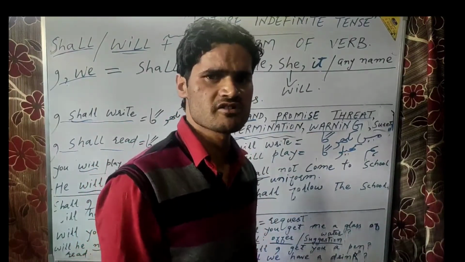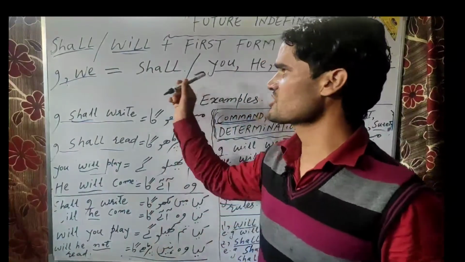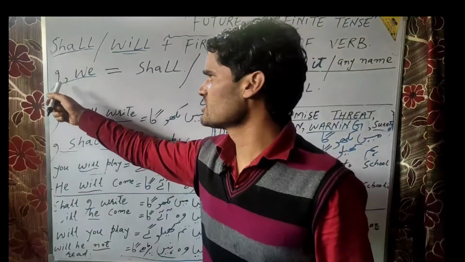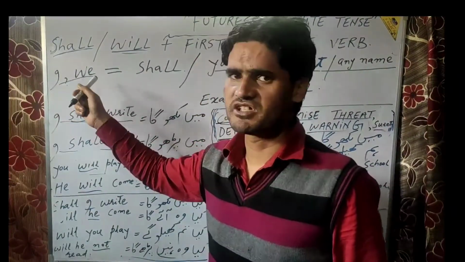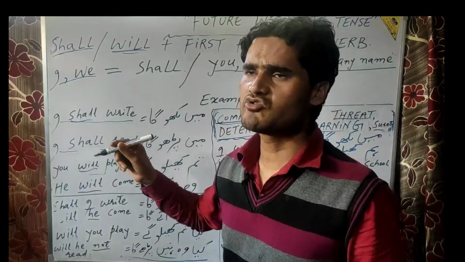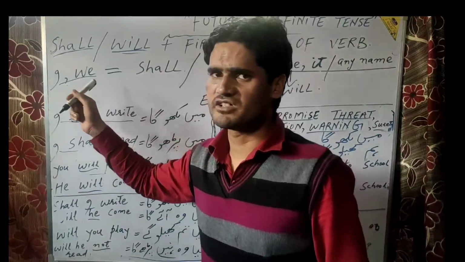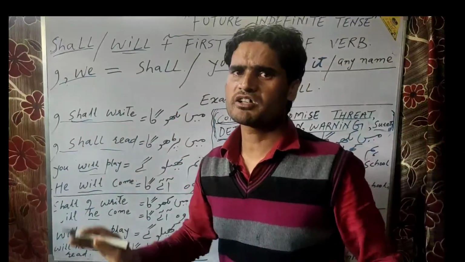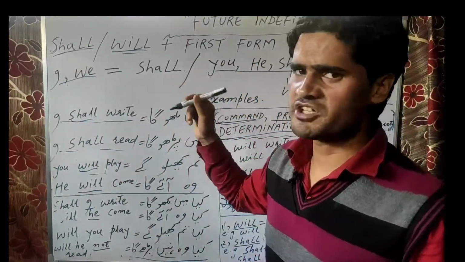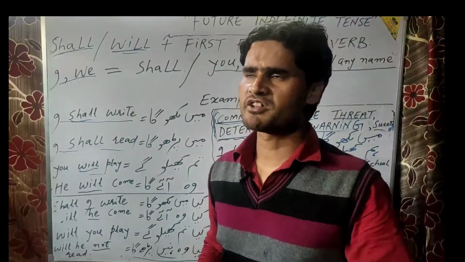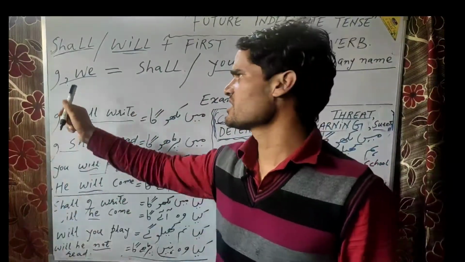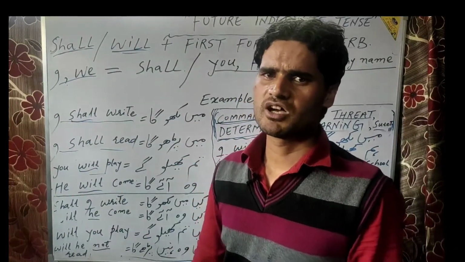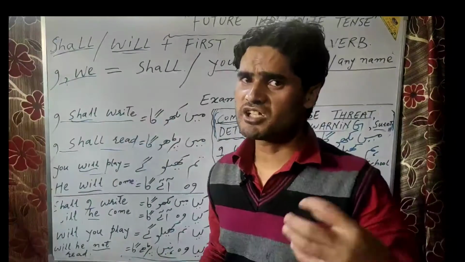It is the simple use of it in terms of tense. Outside the context of tense, there may be the reverse use of these. You often see the use of will with I and we, and shall with the rest of the pronouns. But in the context of tenses, you have to just remember that I and we are followed by the use of shall. It is very simple.